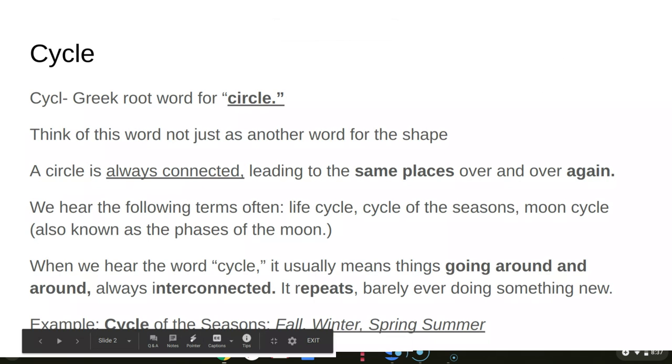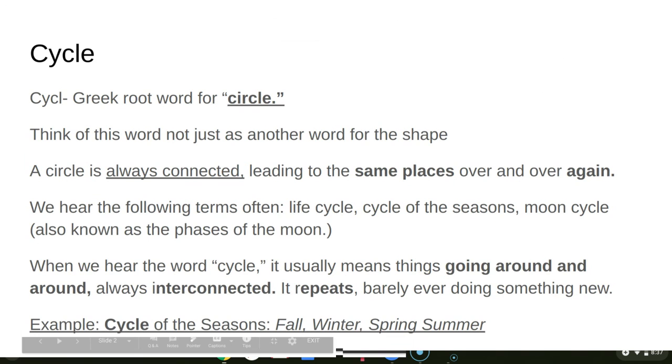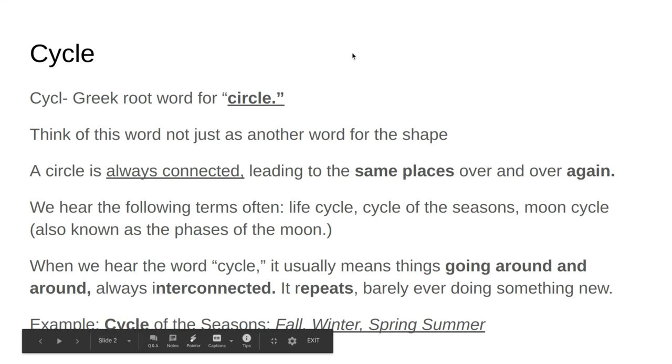The first word we should take notice of is the word cycle. Cycle, as you can see here, is written without the E. It's the Greek root word for circle. Think of this word as not just another word for the shape. A circle is always connected and it leads to the same places over and over again. So when people say they're going in a circle, same places.